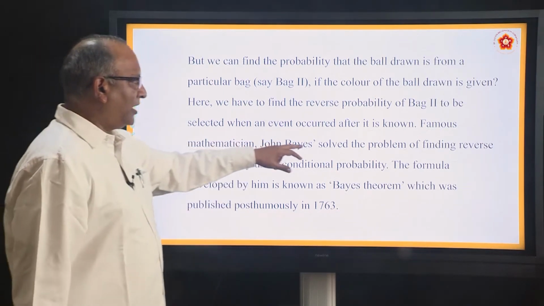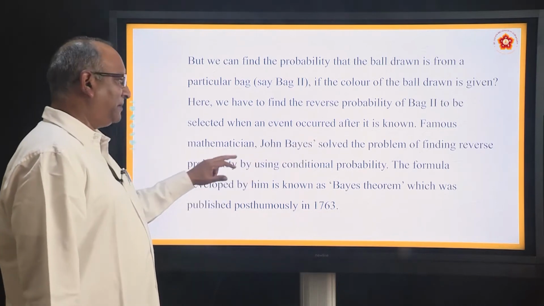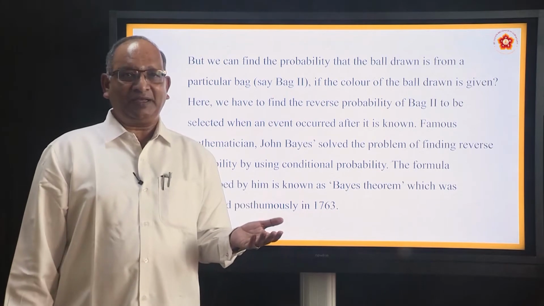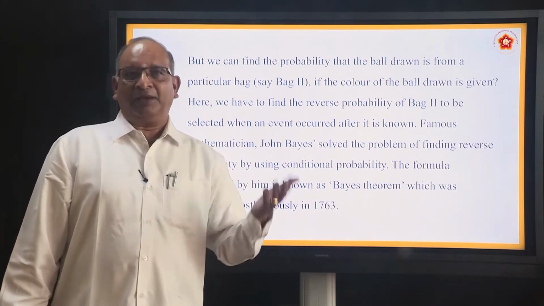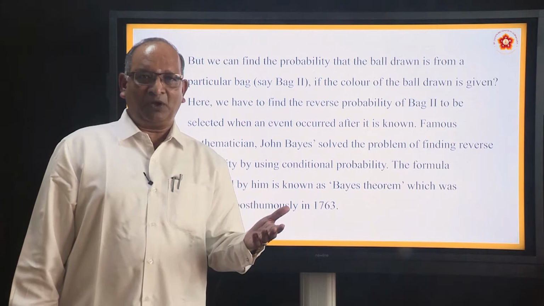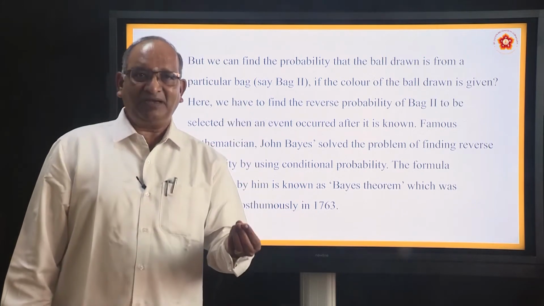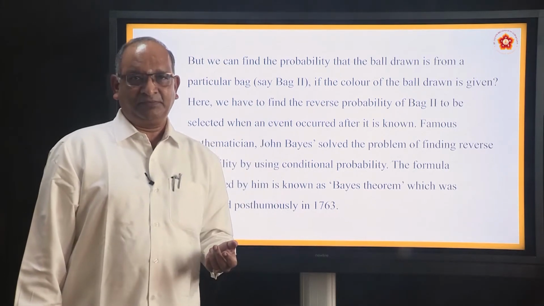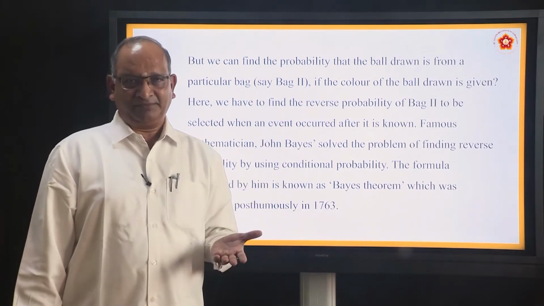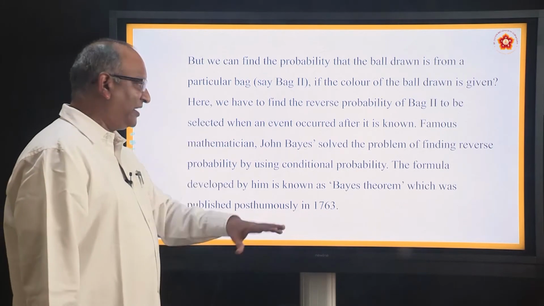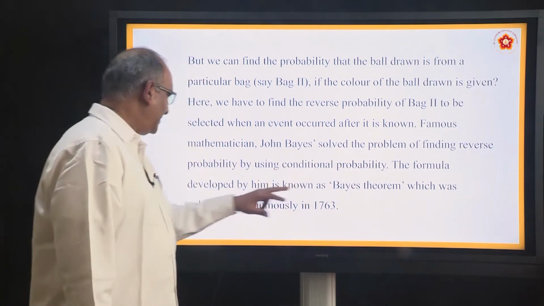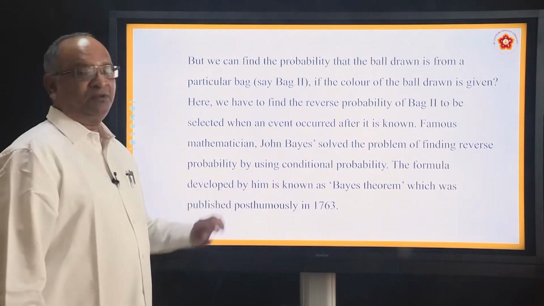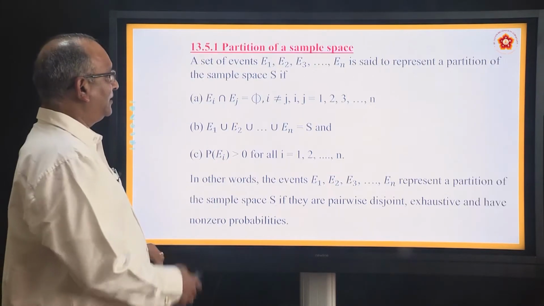John Bayes solved the problem of finding reverse probability by using conditional probability. What is conditional probability? We already discussed it in the previous session. Probability of an event when it is given that another event has already taken place, that is called conditional probability. Okay. So, with the help of that formula he has simplified. The formula developed by him is known as Bayes' theorem, which was published in 1763.